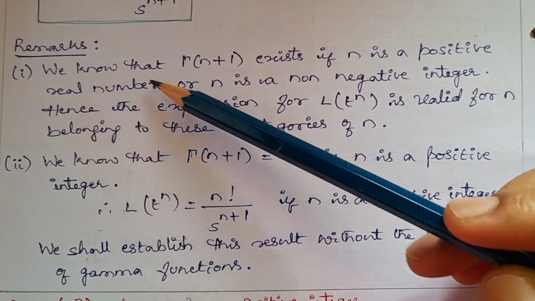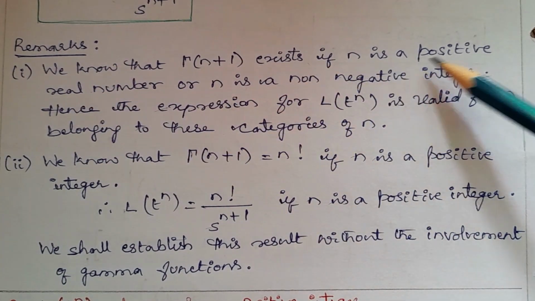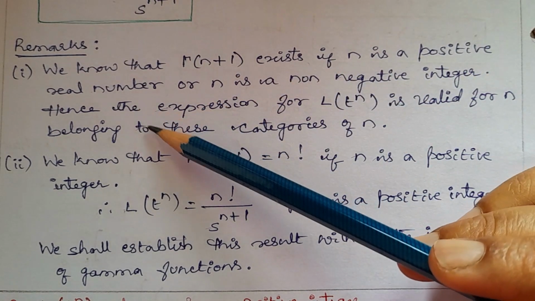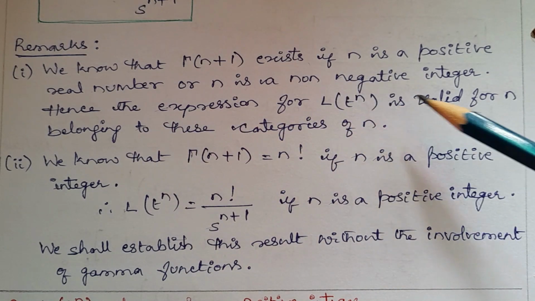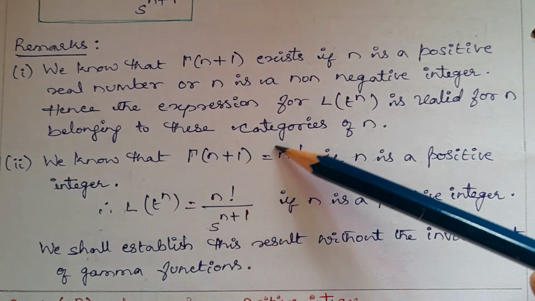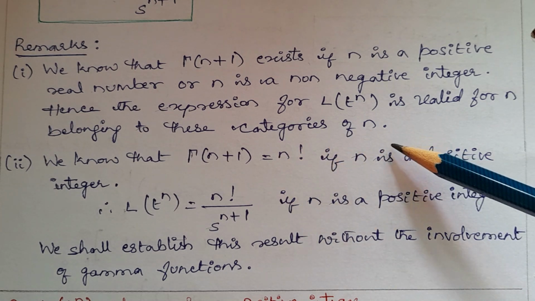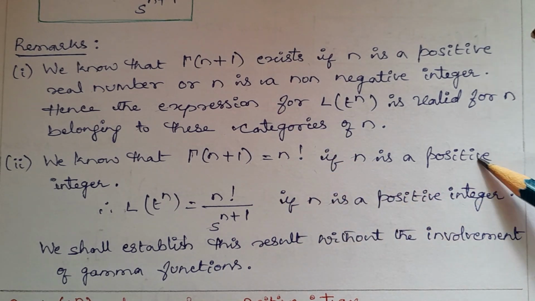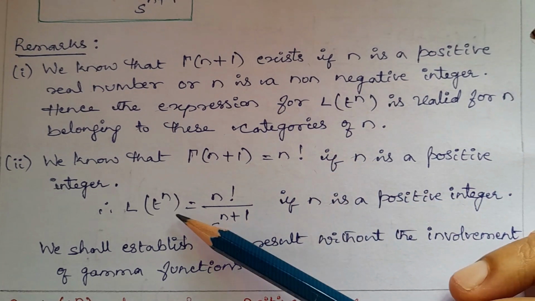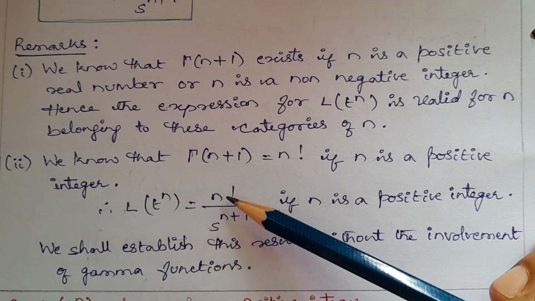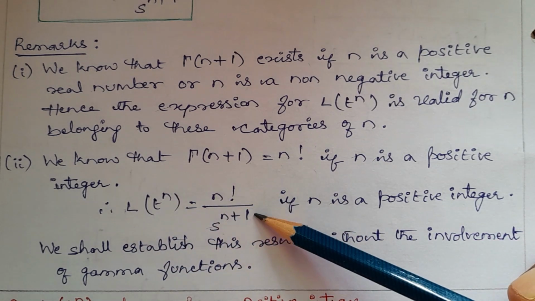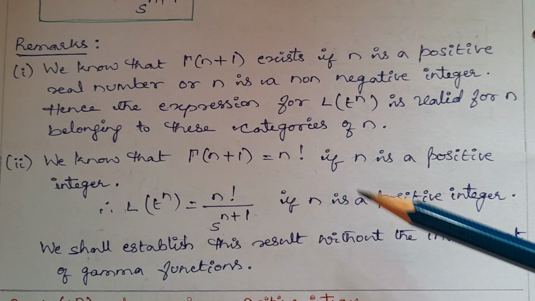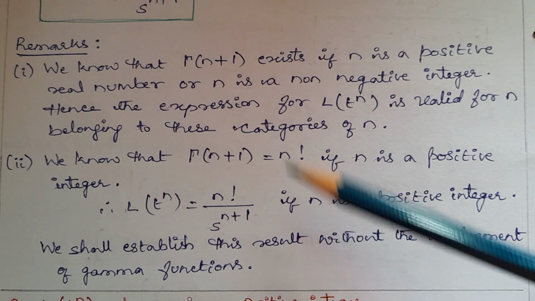Remarks. We know that gamma of n plus 1 exists if n is a positive real number or n is a non-negative integer. Hence, the expression for Laplace transform of t power of n is valid for these categories of n. We know that gamma of n plus 1 equal to n factorial if n is a positive integer. Therefore, Laplace transform of t power of n equal to n factorial divided by s power of n plus 1 if n is a positive integer. We shall establish this result without the involvement of gamma function.